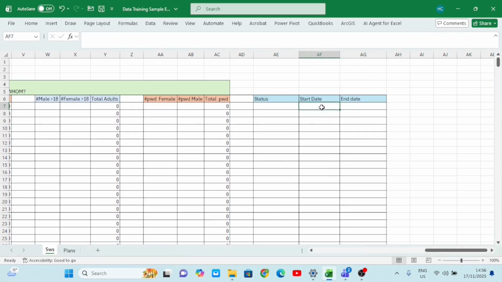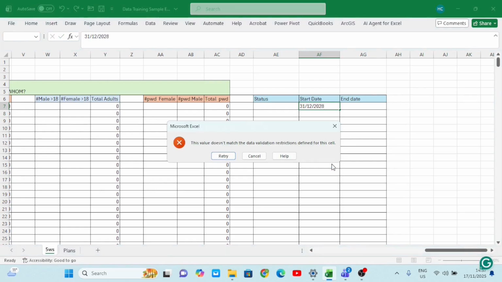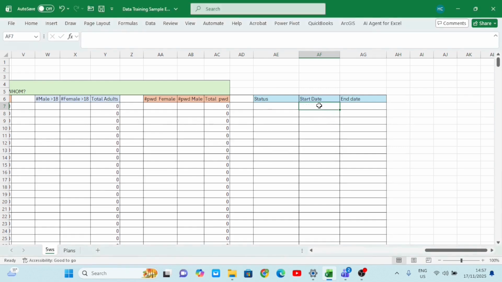I'll come again here. I want to test this date. We have set when the project has to start. So if I come here and put 31st of December 2028, there will be an error. You see, there's an error. The value isn't matching because what I have set is that it must start from the 1st of January 2025. So the data is okay now. If I put the 27th of maybe the 4th month 2026, it will be very okay because it's within that range.